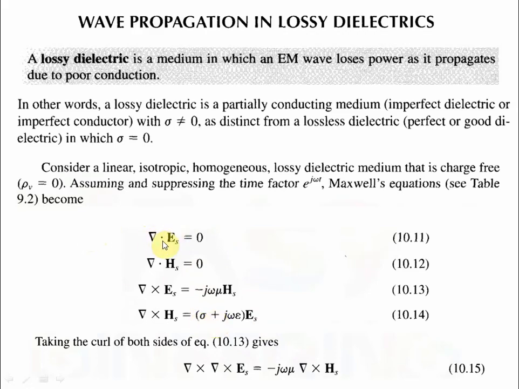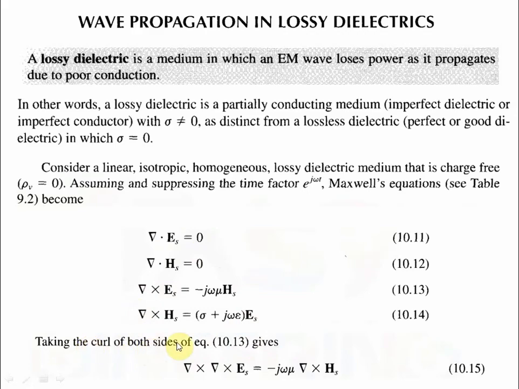Because del dot D equals rho v. What is D? D is epsilon times E, so epsilon gets multiplied, and del dot E equals 0. Del dot D equals rho v actually, but rho v is 0, so del dot E equals 0. Similarly, del dot H equals 0. Del cross E equals what? Minus del B upon del t. That B can be written as mu H, and for that time derivative we can write minus j omega, so we can express it in this way.